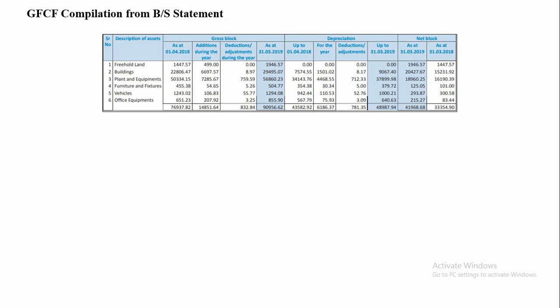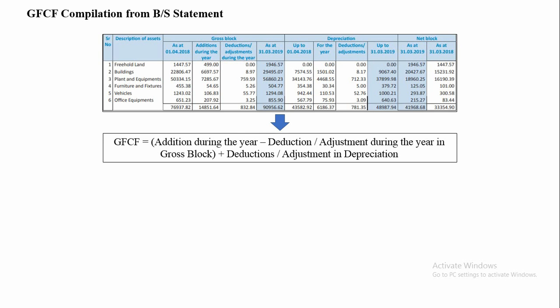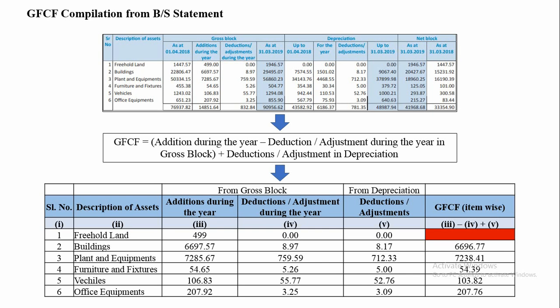Here, GFCF is compiled from this particular note as addition during the year, less deduction or adjustment during the year in gross block, plus deduction or adjustment in the depreciation. For all the items except land, as it is a non-produced asset, the GFCF is compiled.